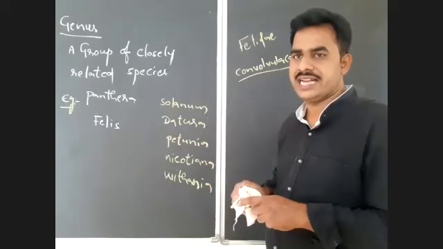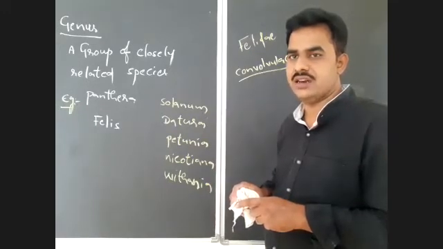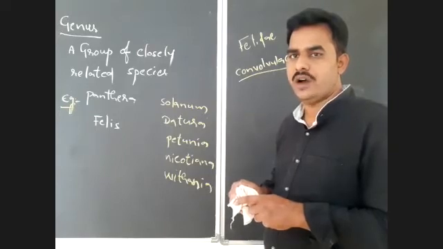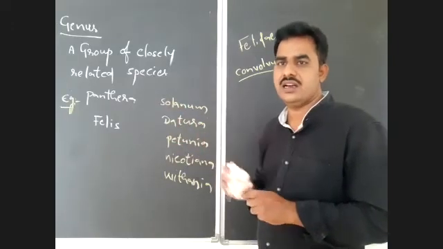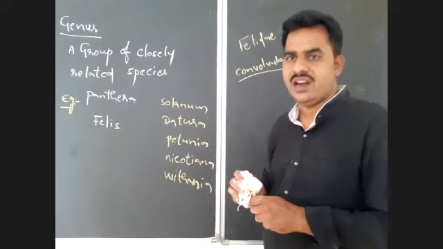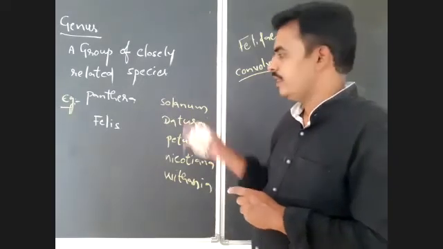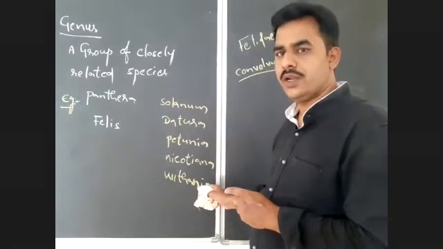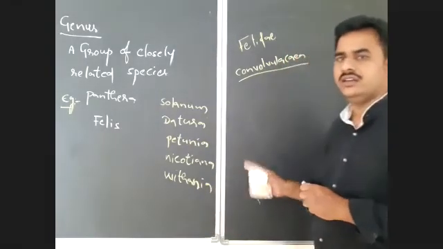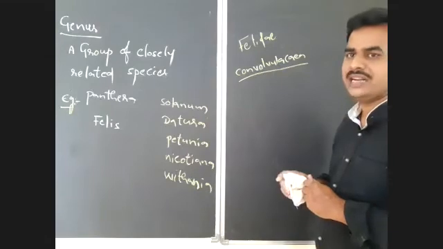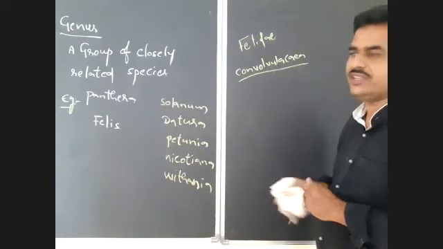Genus is a taxon which includes a group of closely related species. Examples: Panthera and Felis are the genera for cats. And Solanum, Datura, Petunia, Nicotiana, and Withania are all examples of plant genera that collectively form the families.